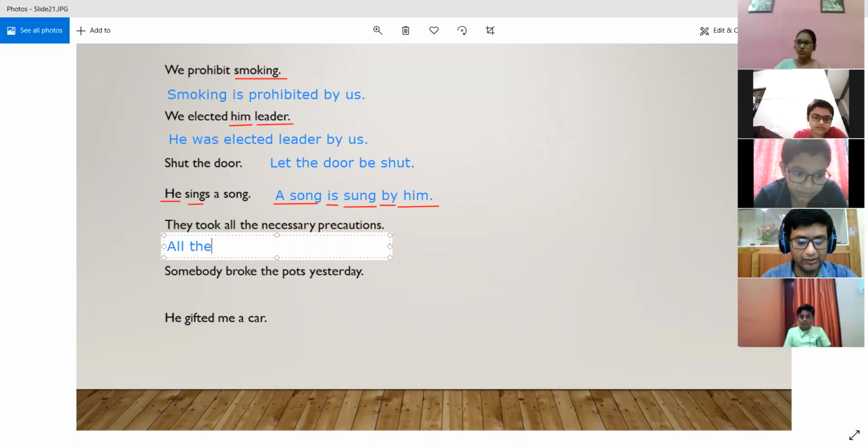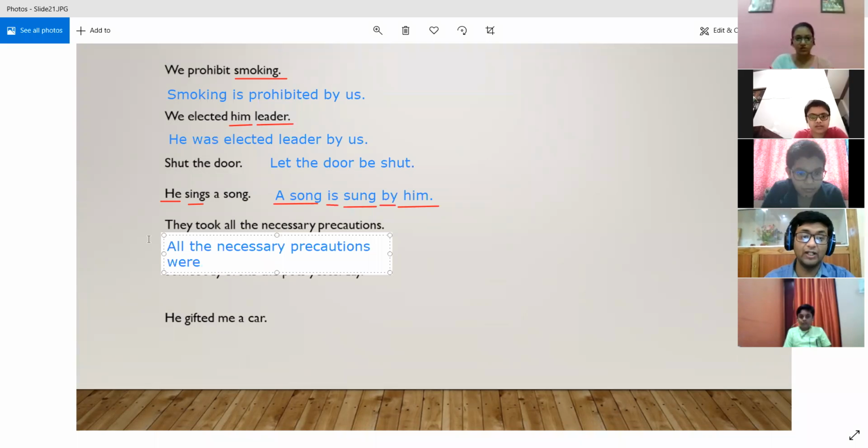All right. All the necessary precautions were taken. Why are we using were over here? Because we are talking about necessary precautions, and since it is precautions, that is something plural in nature. That is why we are using were. If it was only a precaution, then we could have used was. So all the necessary precautions were taken, and taken is the third form of the verb take.